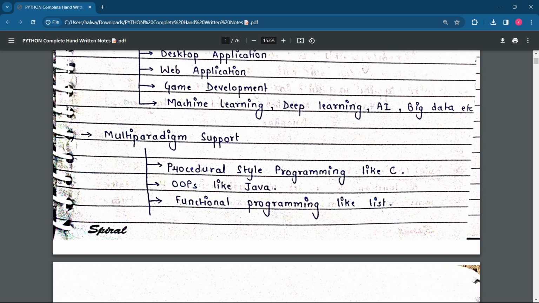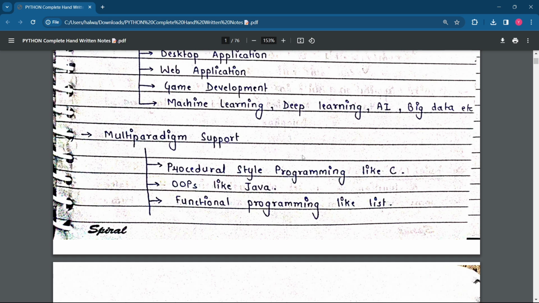The reason is multi-paradigm support. What does it tell? It tells us that there is procedural style programming like C. If you have learned the C programming language, you have seen the way of writing in C and the structure we follow. If you have learned Java or C++, you see OOPs there, that is object-oriented programming. If you have not learned it, no worries. Okay, what I am telling you...